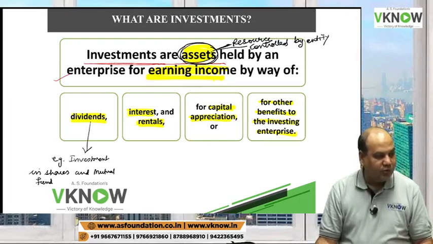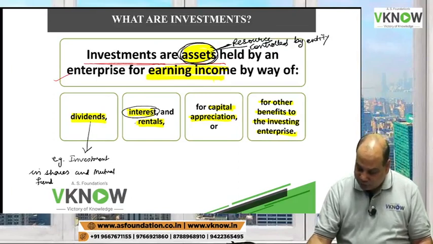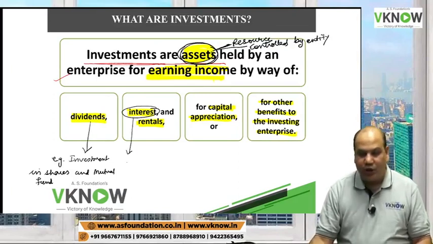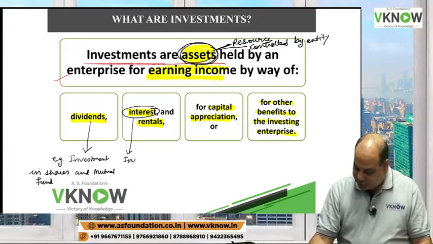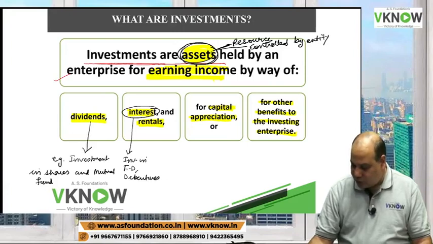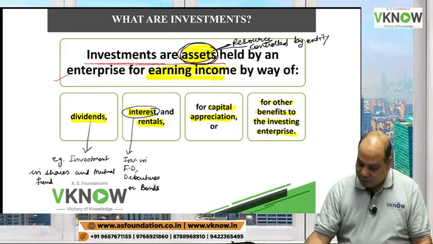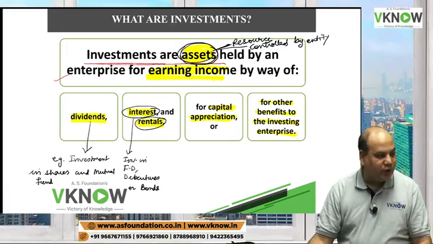So we invest in mutual fund to get dividend. Which investment will give you interest? So investment in FD, investment in debenture, okay, or bonds will give you interest.